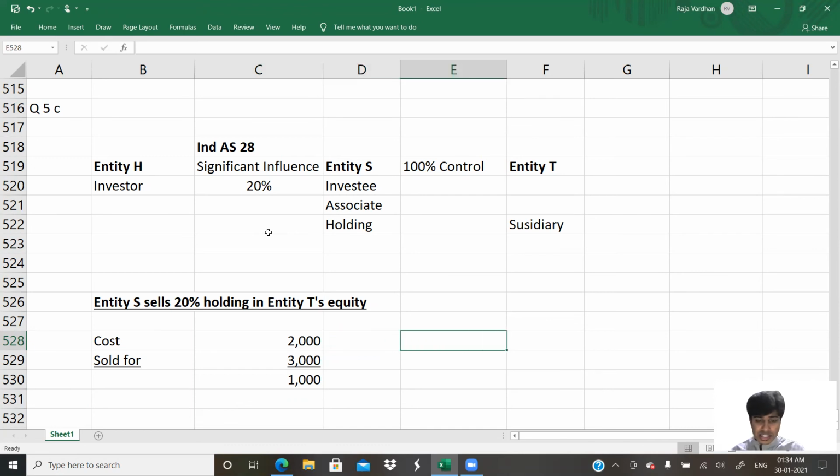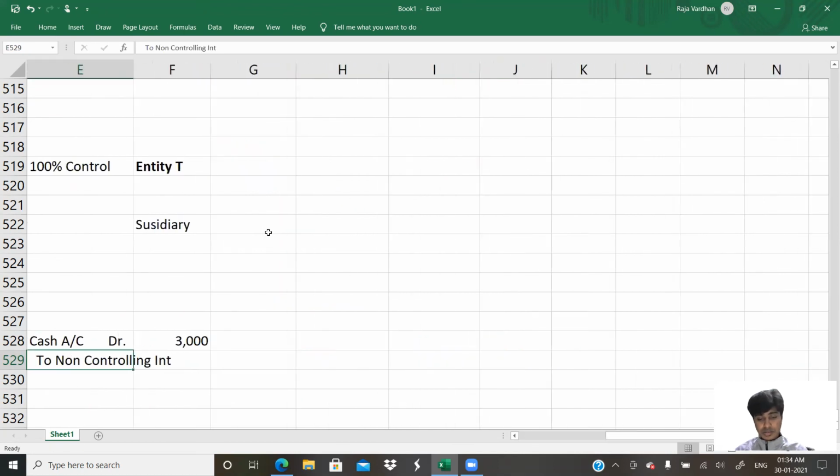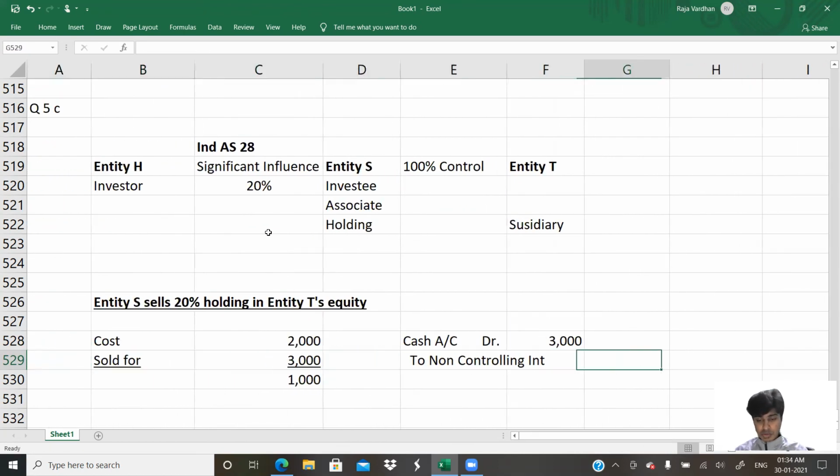I'll tell you what exactly the journal entry is for this case. Cash account debit, 3,000 received. What are you giving up? You're basically giving up non-controlling interest to the extent of 2,000. Here comes other equity, 1,000.